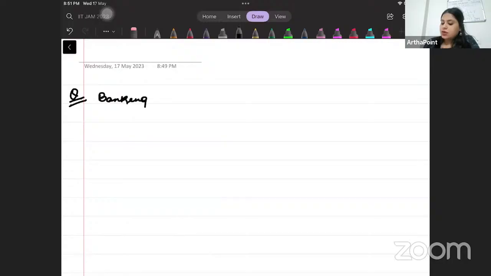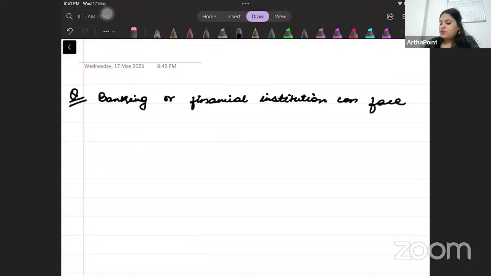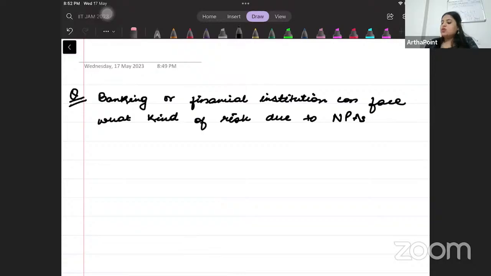Banking or financial institution can face what kind of risk due to non-performing assets? So what are the kind of risk that banking or financial institutions will be bearing due to non-performing asset? And the options are